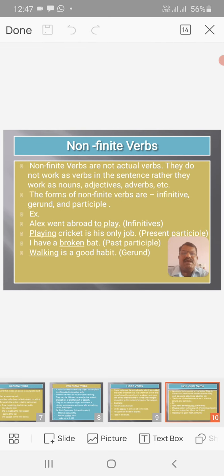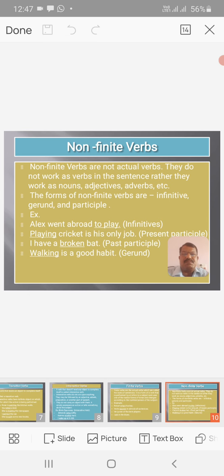Then, there are non-finite verbs. What are non-finite verbs? Non-finite verbs are not actual verbs. They do not work as verbs in the sentence; rather they work as nouns, adjectives, adverbs, etc. The forms of non-finite verbs are infinitive, gerund, and participle. So, in the following sentences, we will come to know what the non-finite verbs are.